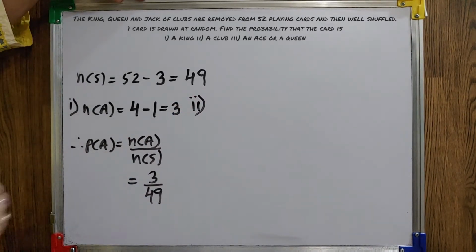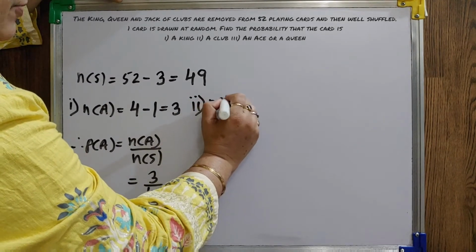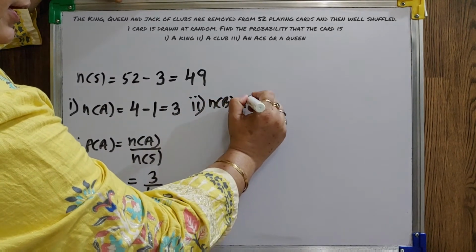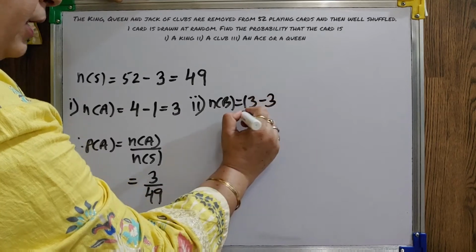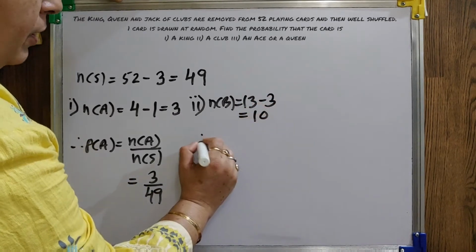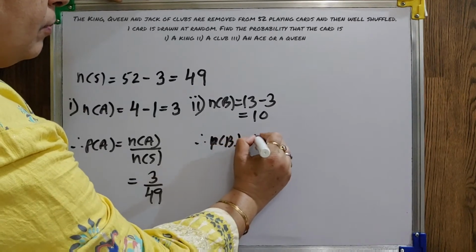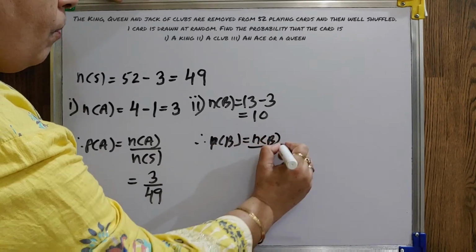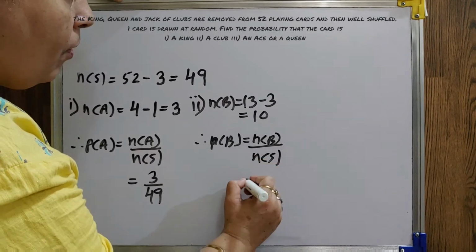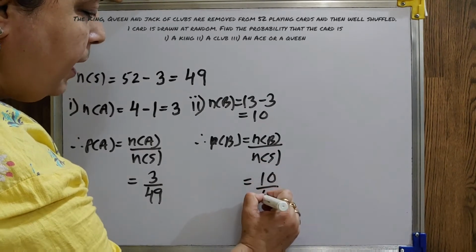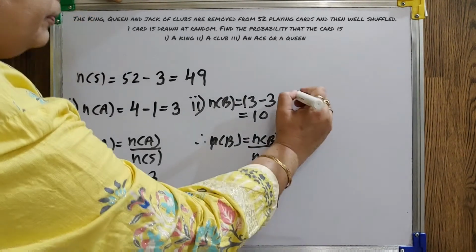Second part, a club. Now, how many cards of clubs are there? 13. Out of that 3 we have already removed. So, our probability will be 10 by 49.